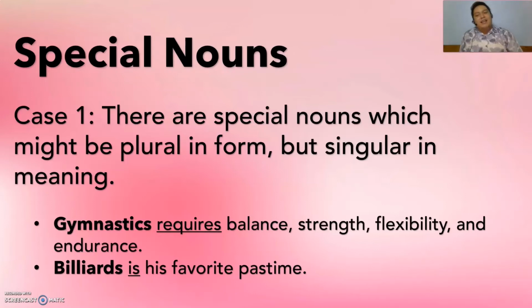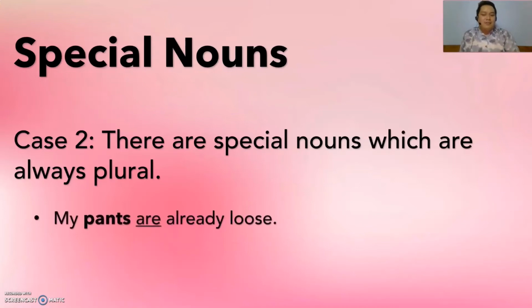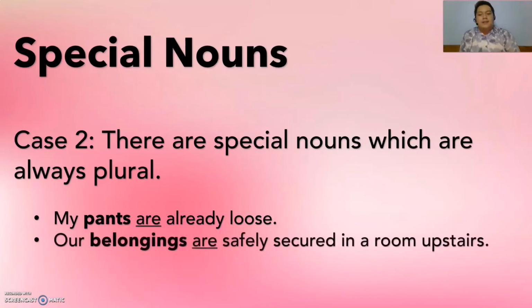Alright? Let's proceed to case number 2. There are special nouns which are always plural. Earlier, there were special nouns which might be plural in form but singular in meaning. This time, there are also special nouns which are always plural. So what are the examples? My pants are already loose. Pants is always plural, so we are supposed to use a plural verb which is are. Next, our belongings are safely secured in a room upstairs. Belongings is an example of a special noun which is always plural, so we use the verb are.